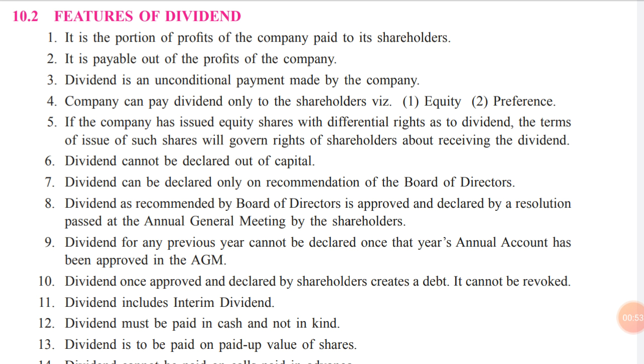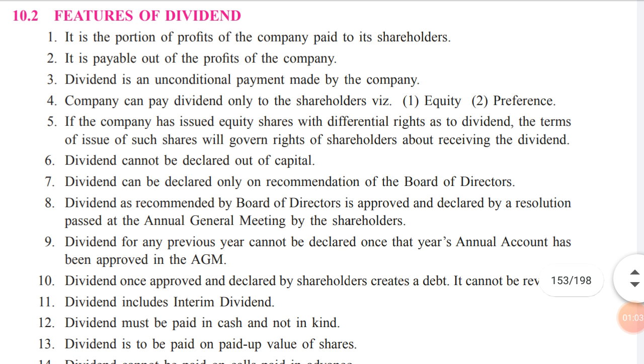Second one, it is payable out of the profit of the company. Once the board of directors has decided to pay the dividend to all the shareholders, and once the declaration has been made, once the announcement of such decision has been made in the annual general meeting, then it becomes a liability for the company, and the board of directors have to pay the dividend to all the shareholders of the company.